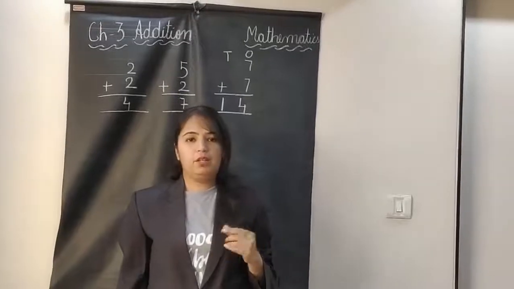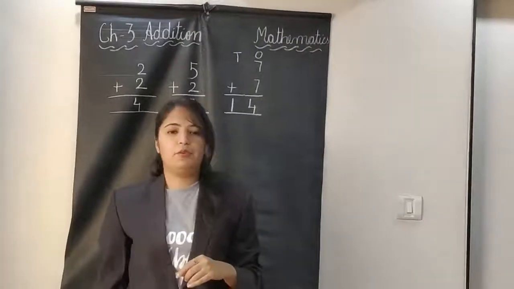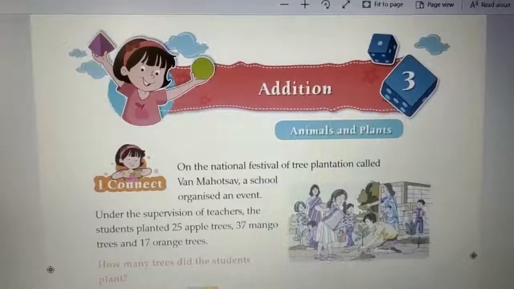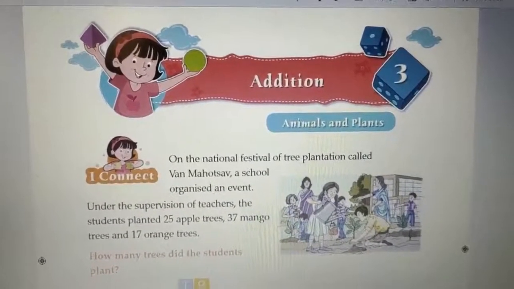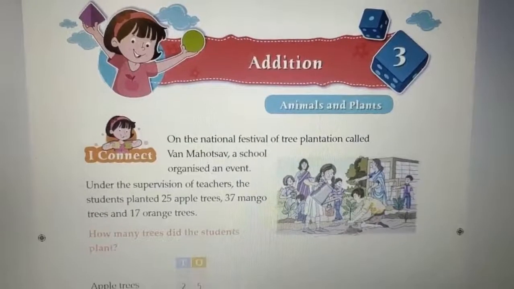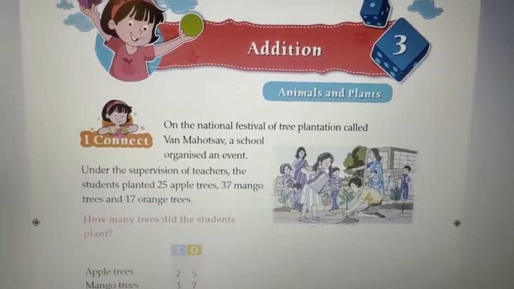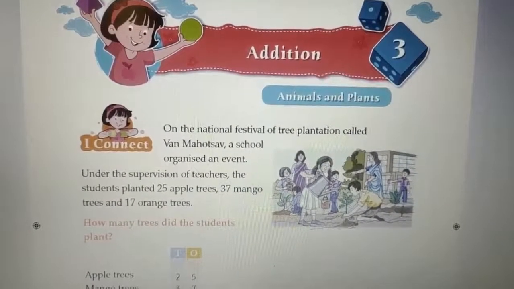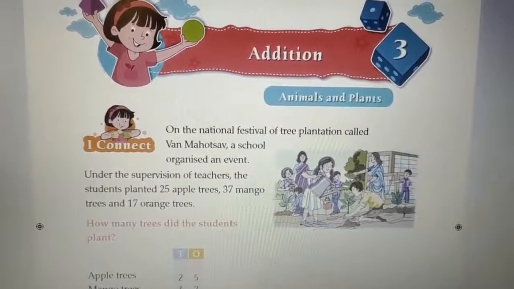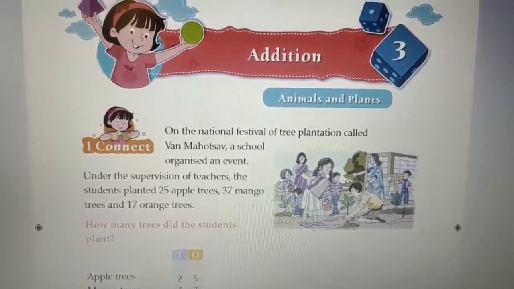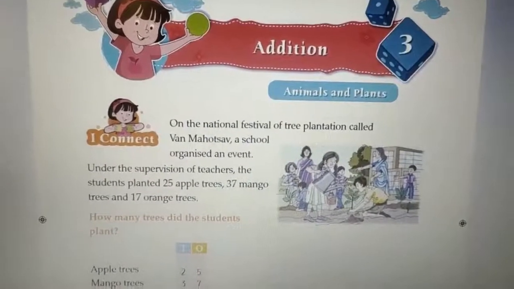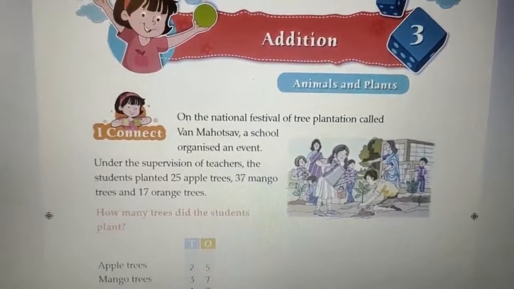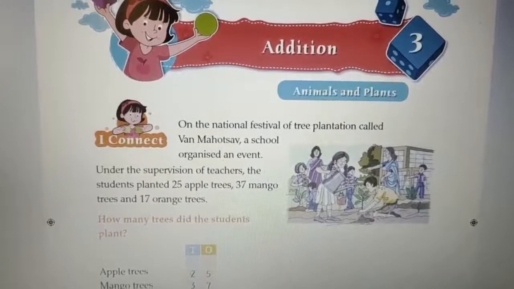Now let's read some concept from the textbook. We will start chapter number 3, addition. The theme is animals and plants. First we will read this I Connect on the National Festival of Tree Plantation called Van Mahotsav. A school organized an event under the supervision of a teacher.